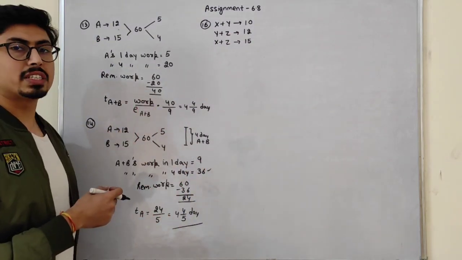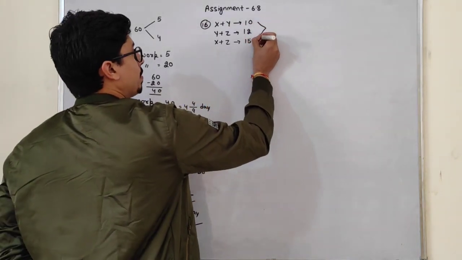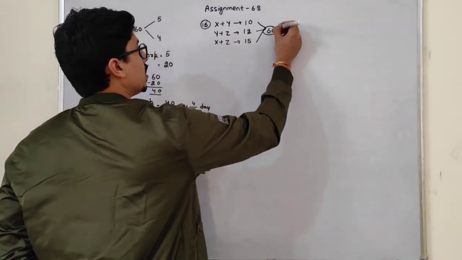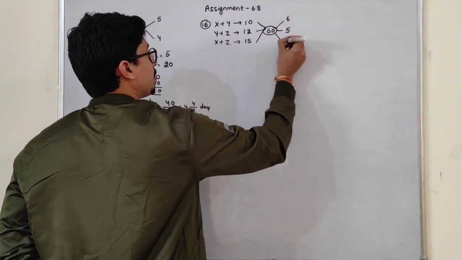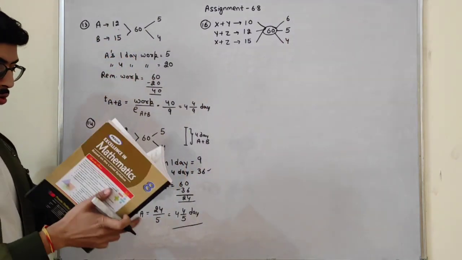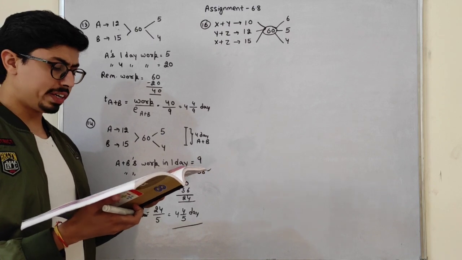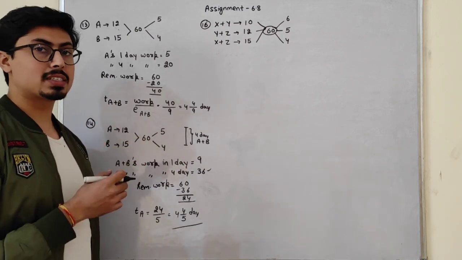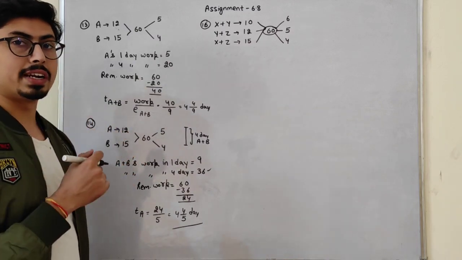So students, again just take the LCM of these. Okay. So if I just take the LCM, it will be how much? 60. So I assume that the work is 60. So this will be 6, 5 and this will be 4 now. So what I have to do? I have to find out how long each will take to do it separately. So I have to find out the time taken by x, time taken by y, and time taken by z if they work separately.